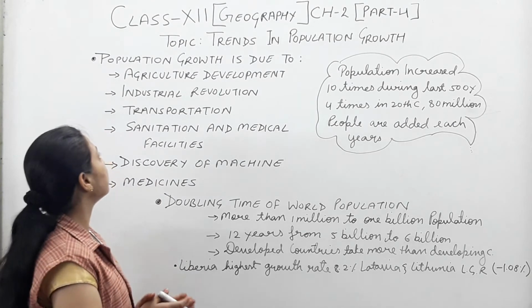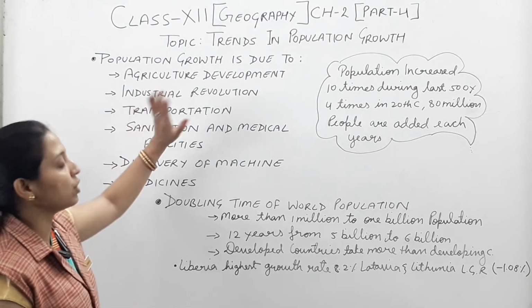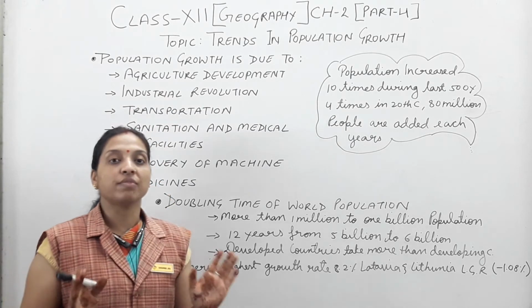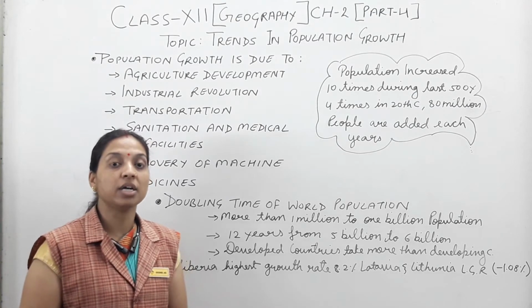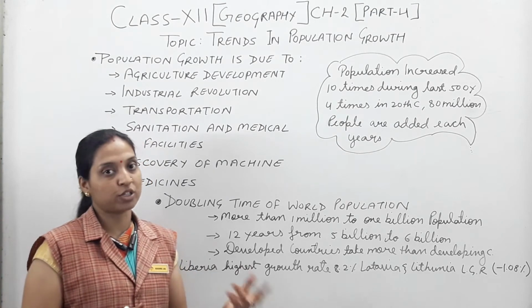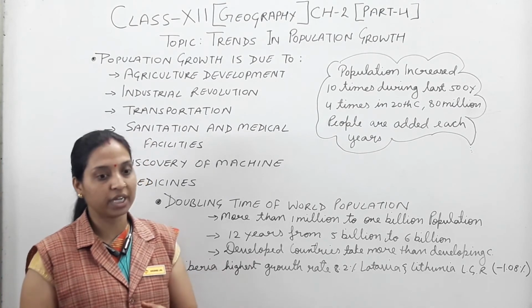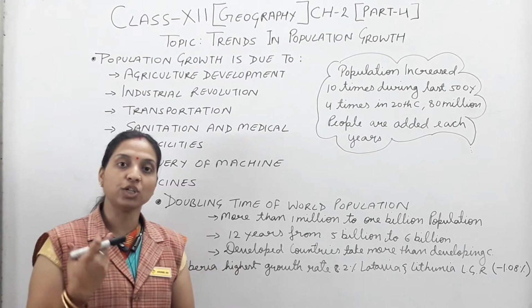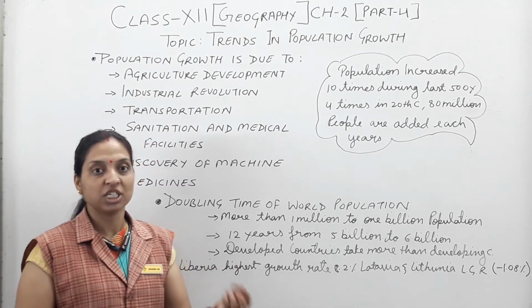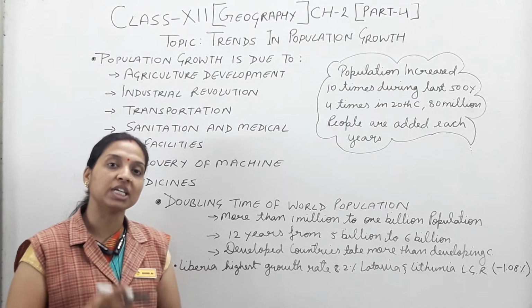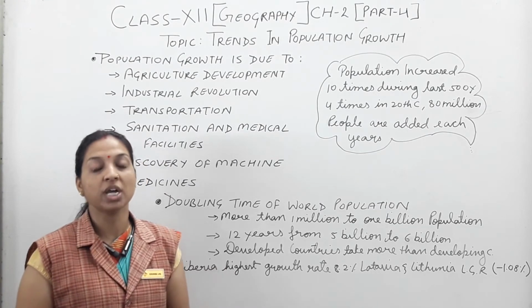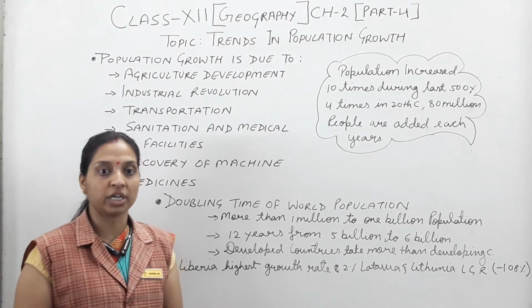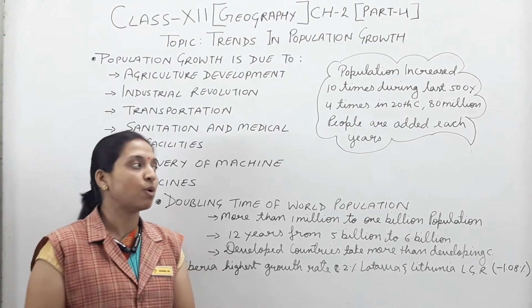Okay, now come to the next part, the industrial revolution. Because of the industrial revolution, so many machines and technology were invented, and because of that the unemployment problem was also addressed. So many people were employed, and accordingly population growth increased according to the time period, because now people are capable of earning their livelihood and taking food in proper quantity. Because of all these things, population changes.